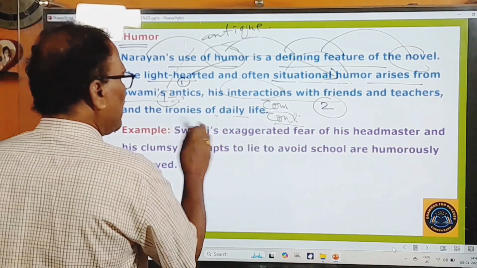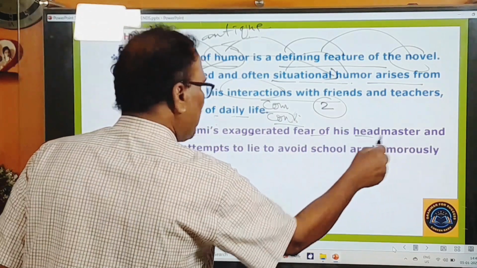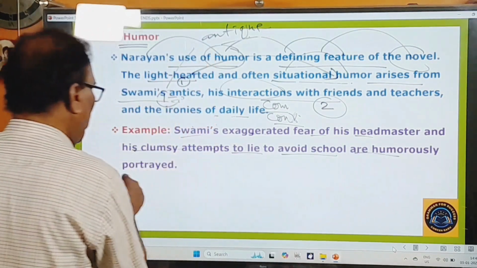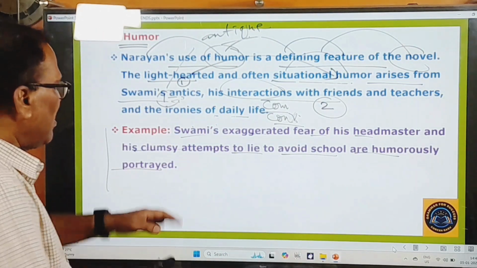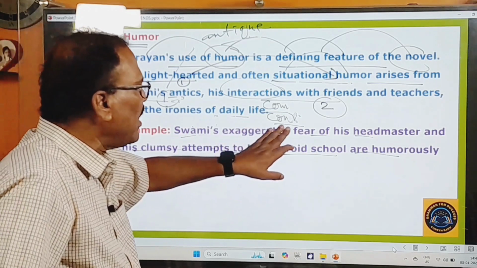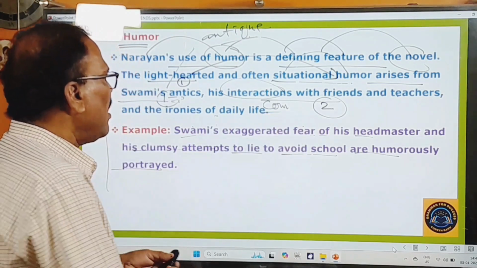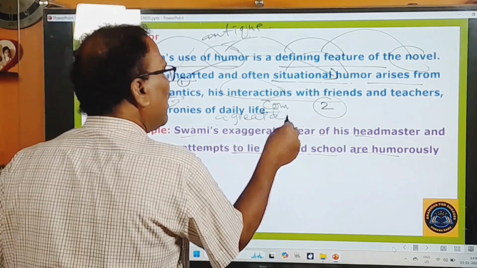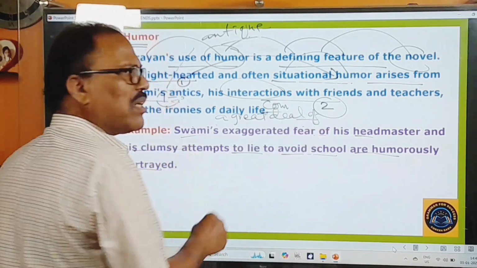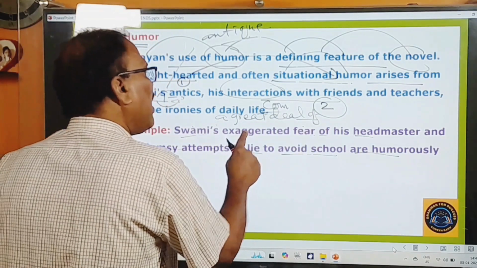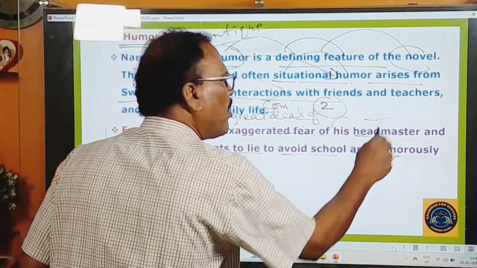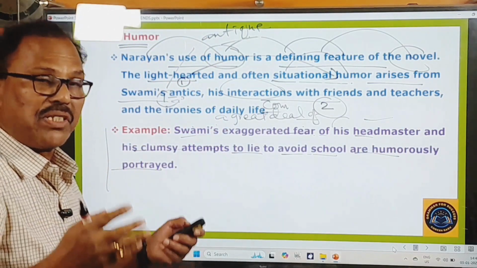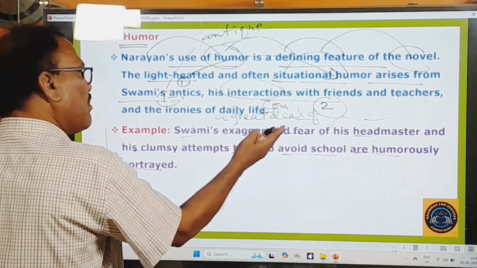Swami's exaggerated fear of his headmaster and his clumsy attempts to lie to avoid school are humorously portrayed. So here look at this example. Swami is exaggerated. Exaggerated means what? Exaggerated means a great deal of. Chala, you can say. So Swami had a great deal of fear of his headmaster, and that creates some kind of humor here.